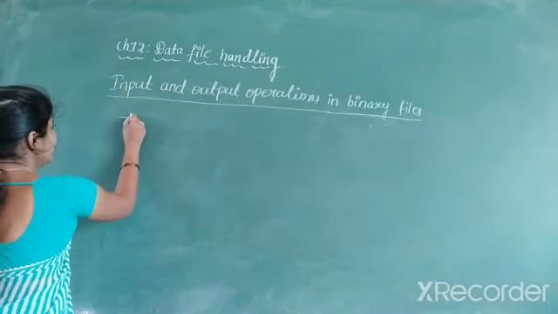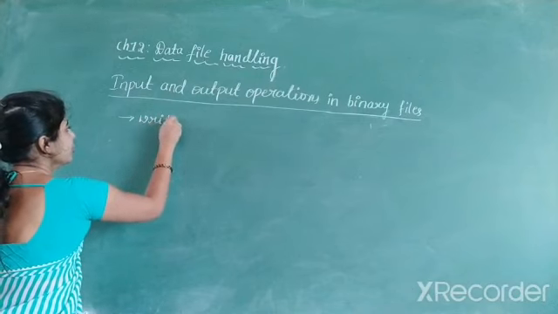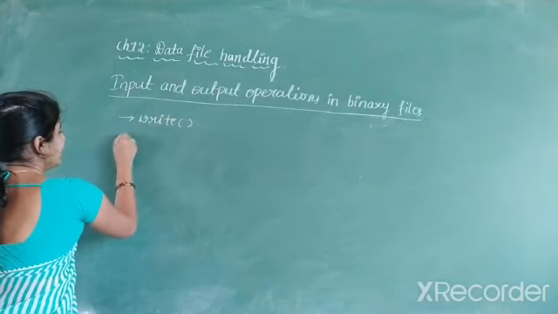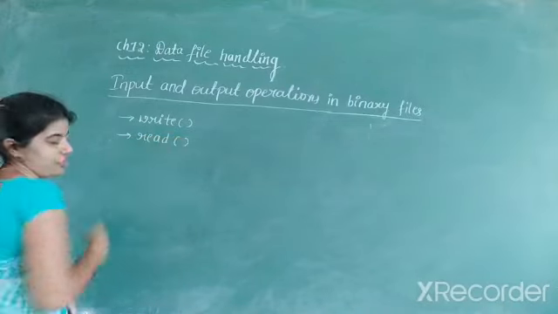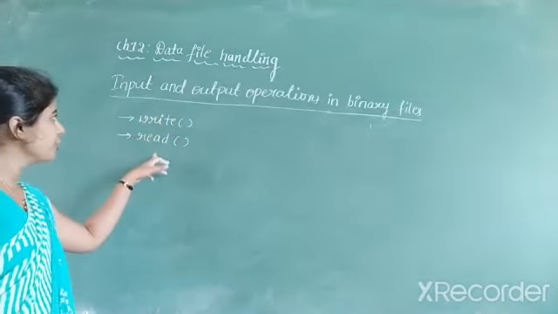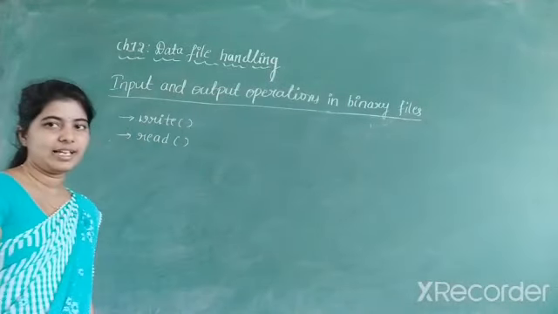The first member function we are going to discuss is the write member function, and the second one is the read member function. These two are member functions belonging to what type of file? Binary files.